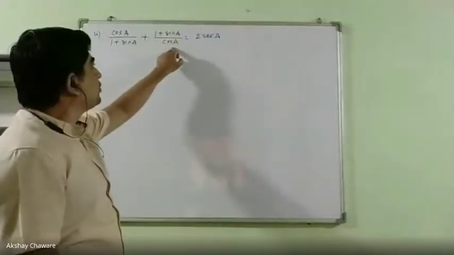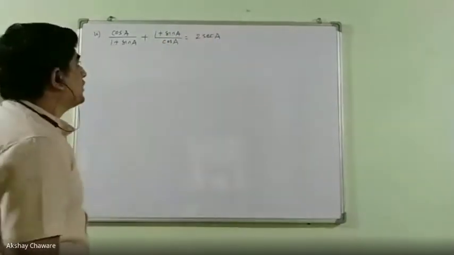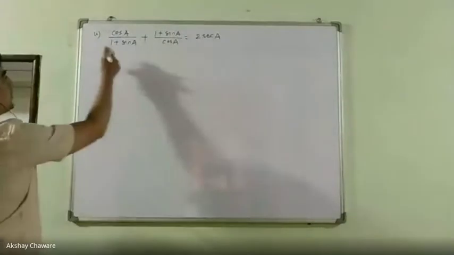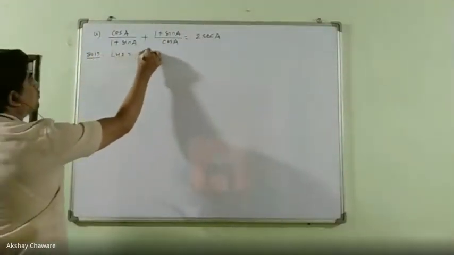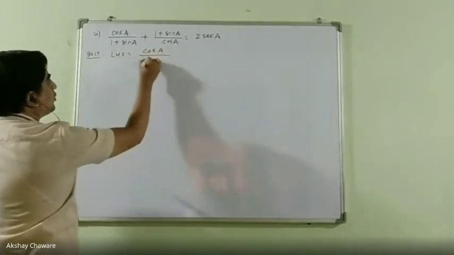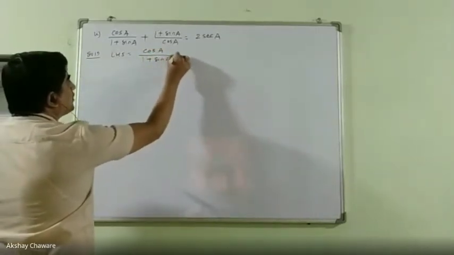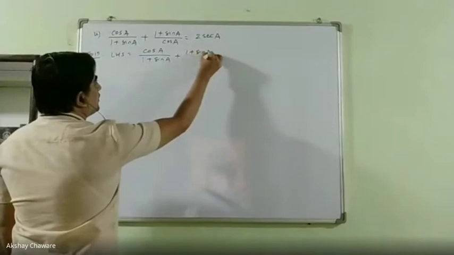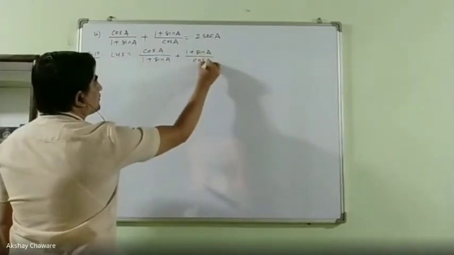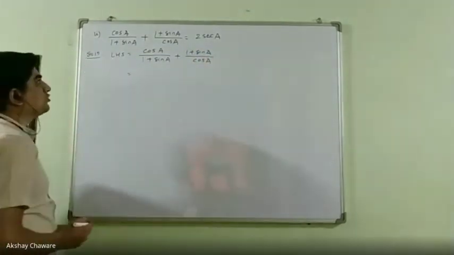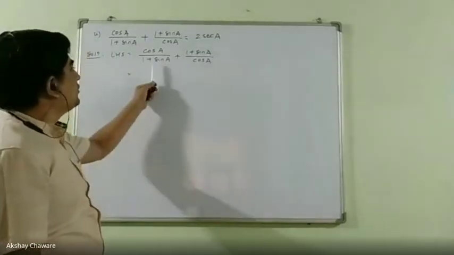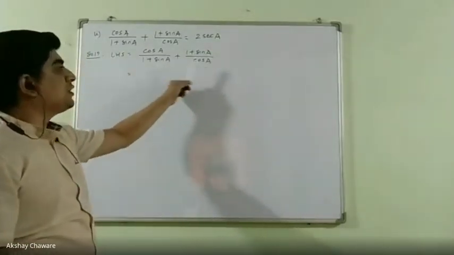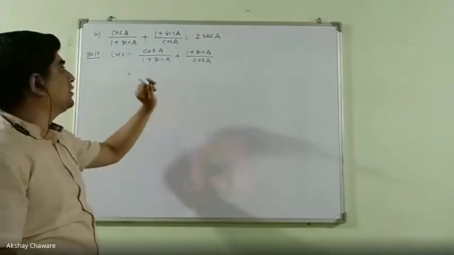Plus (1 plus sin A)/cos A is equal to 2 sec A. Yes. Then let's consider LHS here. LHS is equal to cos A/(1 plus sin A) plus (1 plus sin A)/cos A. Now there are two fractions, cos A/(1 plus sin A) and (1 plus sin A)/cos A, and if you observe these two fractions, they are nothing but reciprocals of one another.